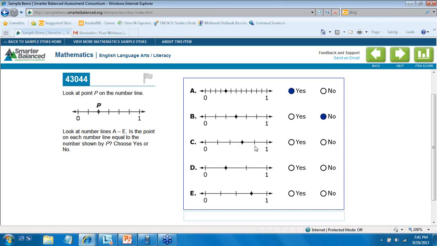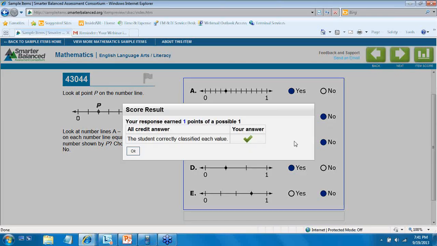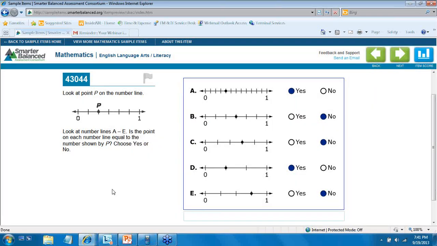Here we have 5 equal units. This is on the third one. That would also be no. And of course, this would be yes, and this would be no. And then we can go over here to our item score, and we can click on it, and we get some feedback as to whether or not the answer is actually right or not. Okay? This item here is aligned to 3.NF.3.A. Understand two fractions are equivalent if they are the same size or the same point on the number line.